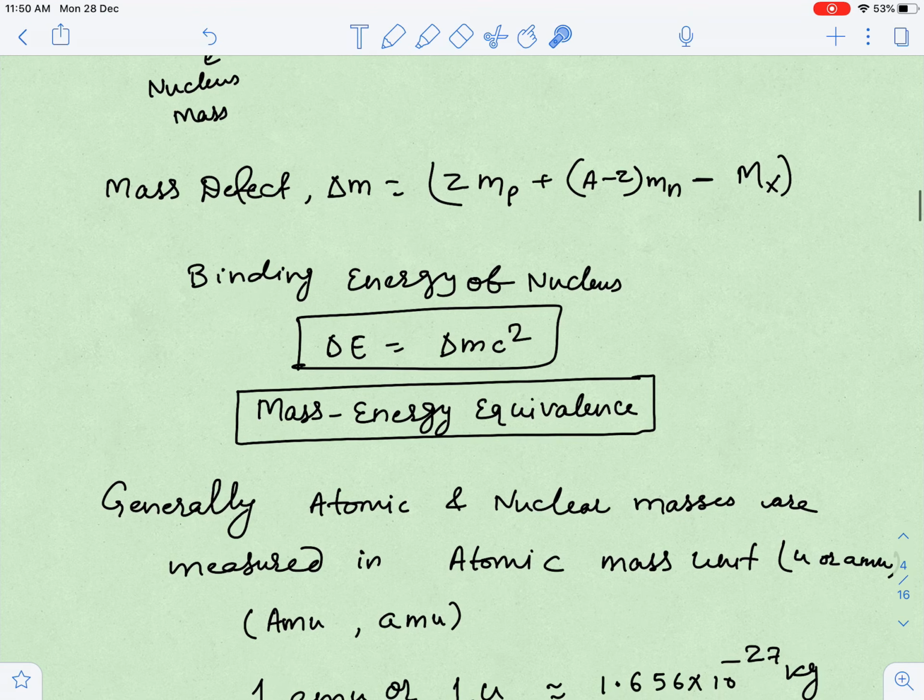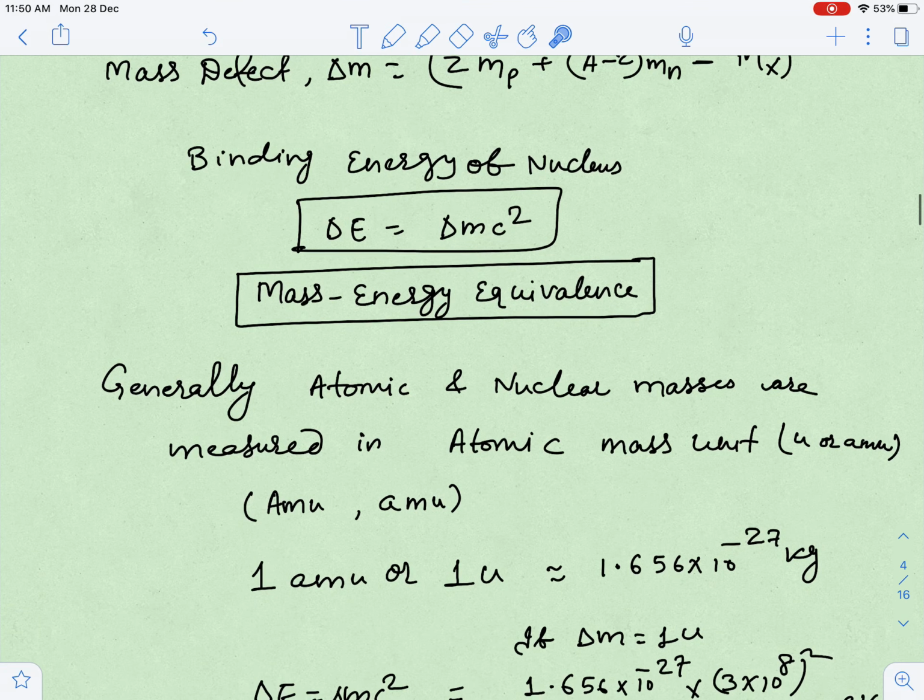Generally you know that atomic and nuclear masses are measured in AMU. That thing you have to keep in mind. We usually do not measure the mass of a nucleus in kilogram, guys, because they are very insignificant values. So 1 AMU is equal to 1.66 into 10 to the power minus 27 kilogram.